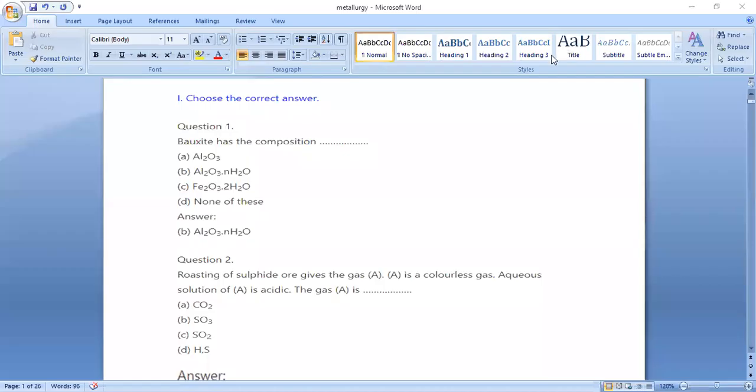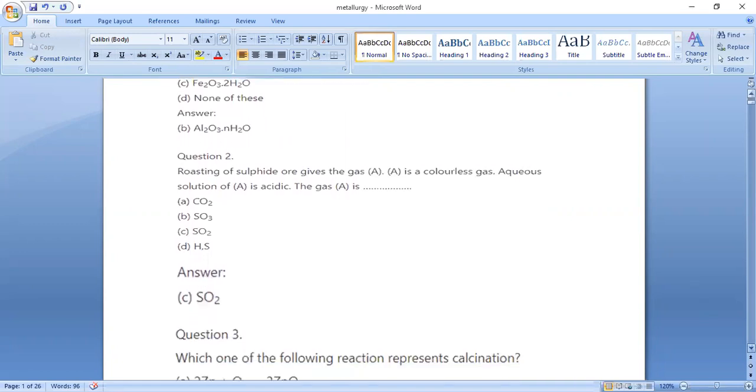Good morning to all. Today we are going to discuss the Unit 1 book back exercises. See the first two letter, choose the correct answer. First question: Bauxite has the composition of Al2O3.nH2O. So option B is the correct answer.